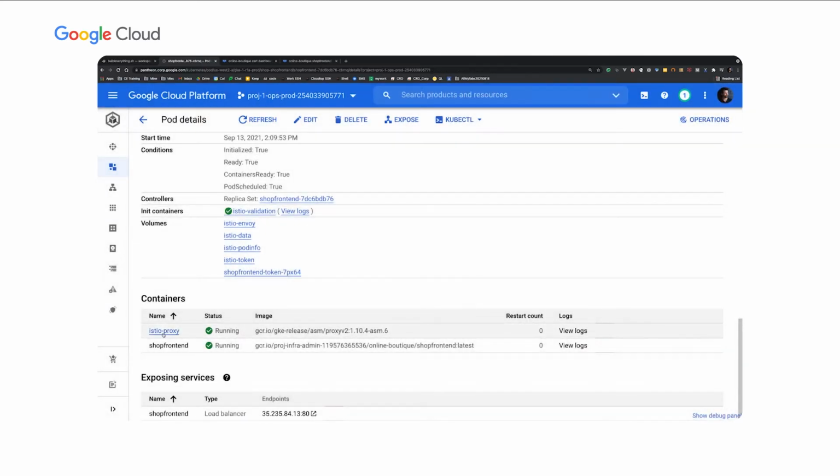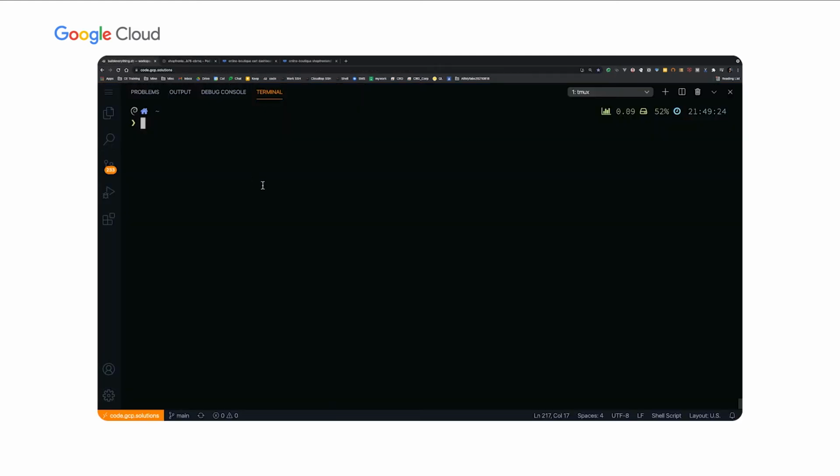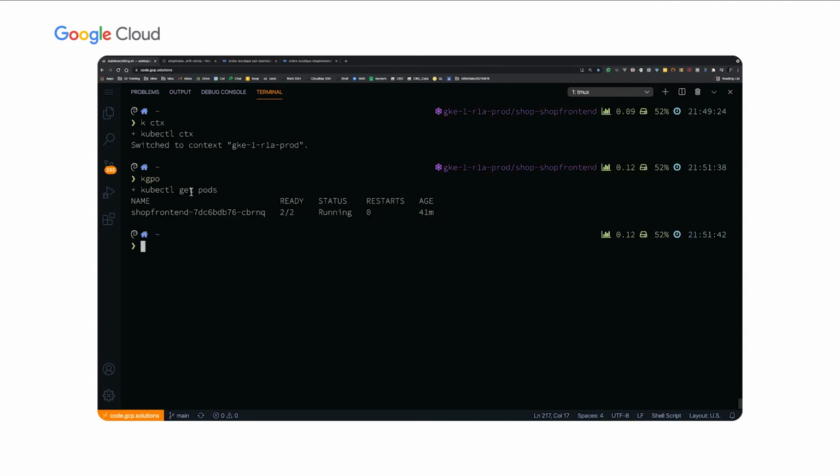What we want to do is we want to look at, from this Istio proxy's perspective, how does it view other services? Let's quickly jump into the terminal, and I'm going to go ahead into my GKE 1 cluster. Let's look at the pods. So kubectl get pods. This is the same pod that we were just looking at in the console. We're going to use the istioctl CLI command, and I just want to look at the proxy config, and I just want to look at the endpoints configuration in the proxy config for this particular pod.